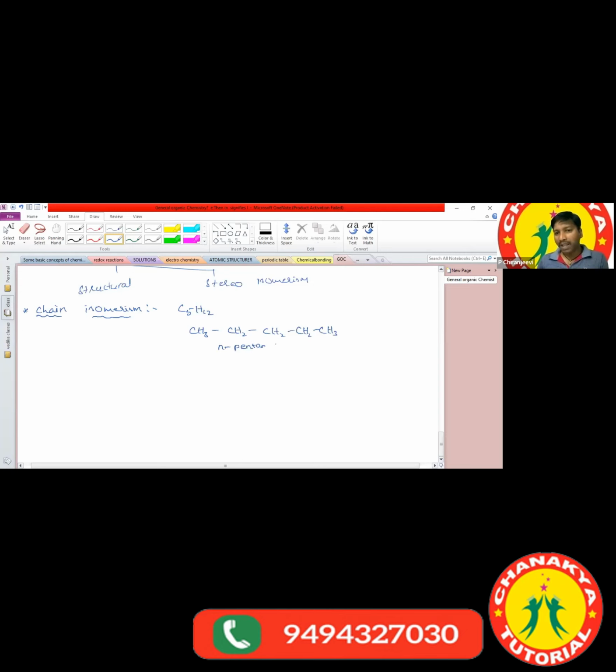What is meant by n-pentane? If all carbon atoms are present in a straight line, it is called n-pentane. Got the clarity? Okay, so this is a common name here.